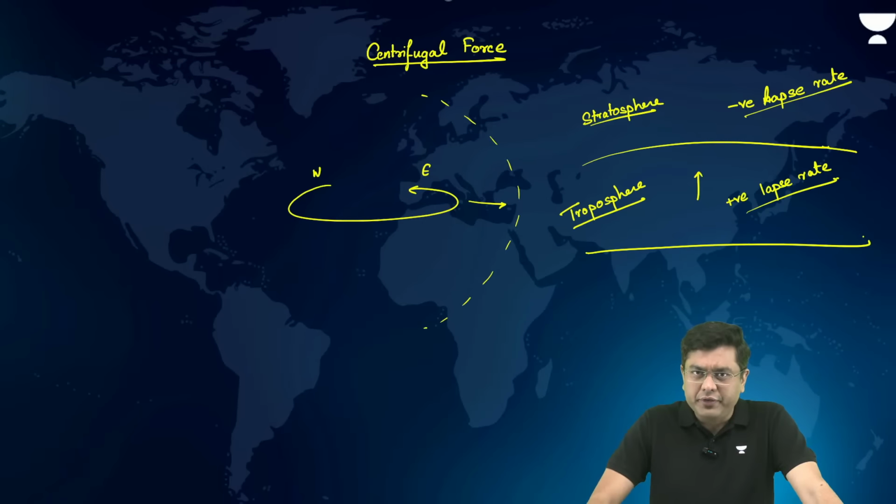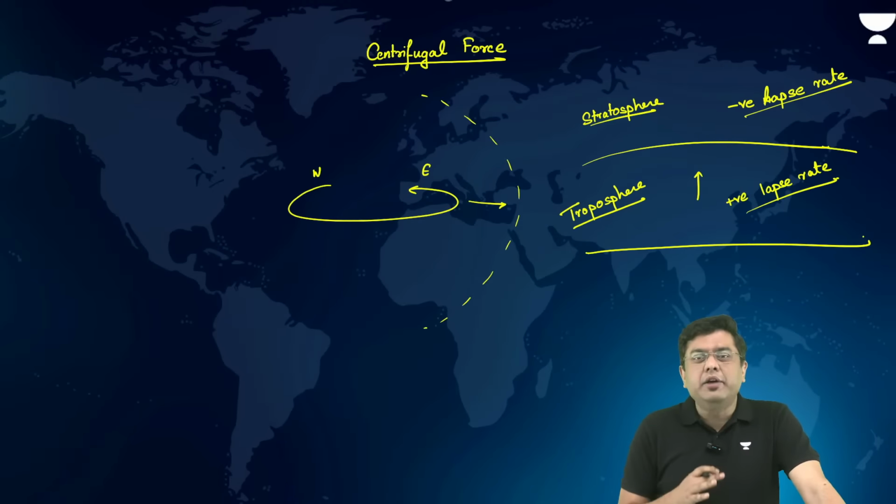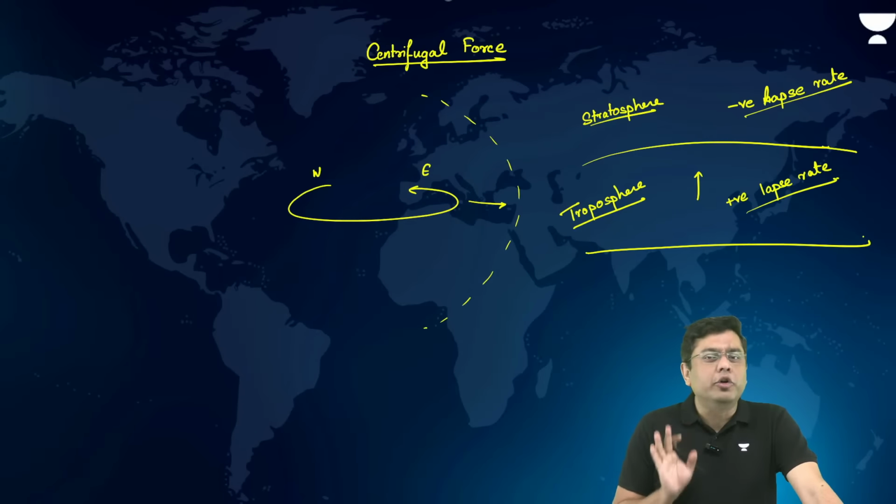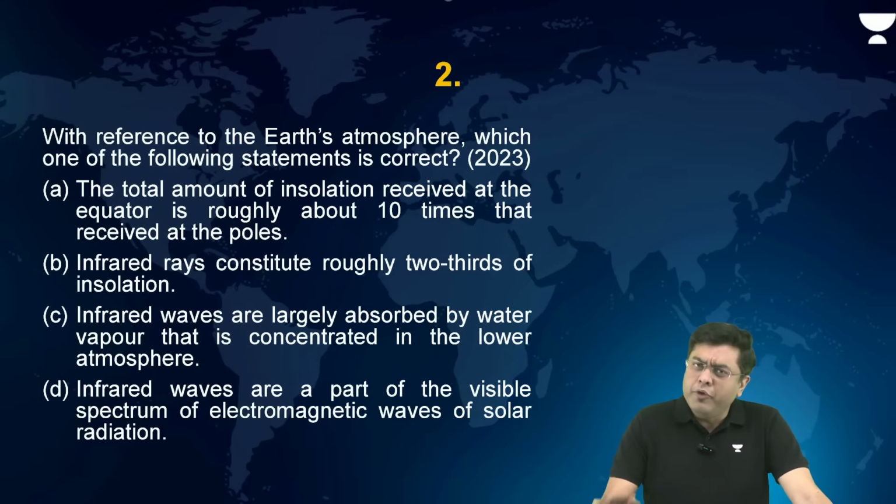UPSC tends to ask this question about the layers of the atmosphere in prelims and repeats it in the mains exam also. So that is something where the concept should be clear in terms of positive as well as negative lapse rate. Now, after this, moving on to the second question.